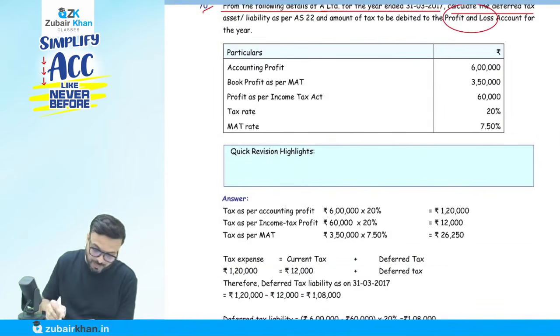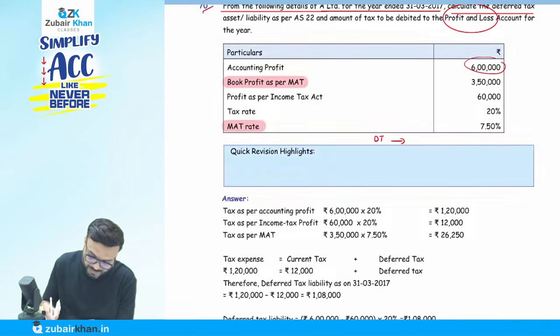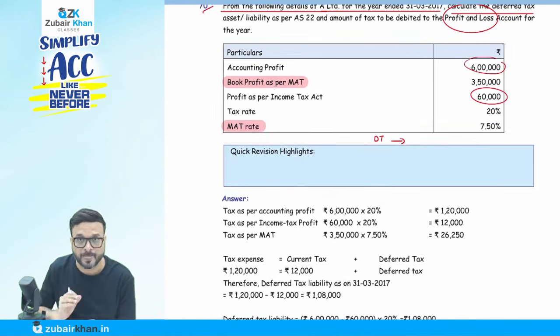Let me write down the deferred tax first. How much deferred tax do they have here? The accounting profit is 6 lakhs, and what MAT is I will discuss later. The taxable profit is 60,000. So the taxable profit is less, so we are paying less tax now and later we will pay more.